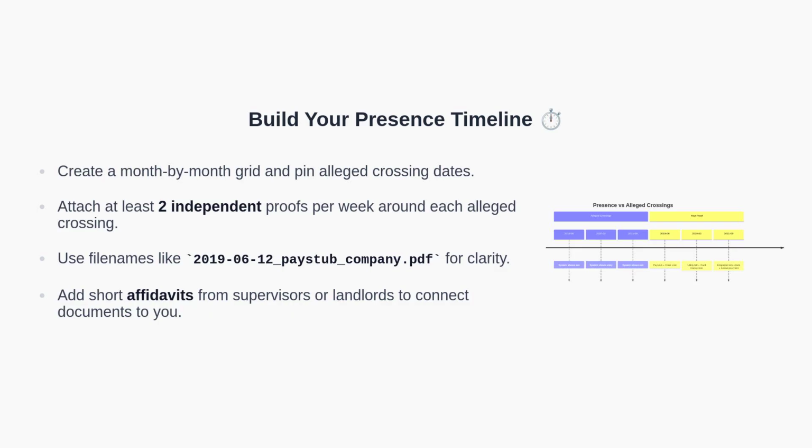Construct a detailed presence timeline that highlights the alleged crossing dates. Build a month-by-month grid and ensure dense coverage of evidence around those dates. Aim for at least 2 independent sources per week, such as a pay stub and a clinic visit summary. Use clear, date-based file names so an officer can quickly review. Where helpful, add short affidavits from supervisors, landlords, or other third parties to link documents to your identity.